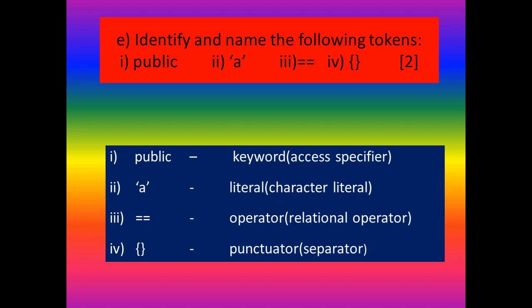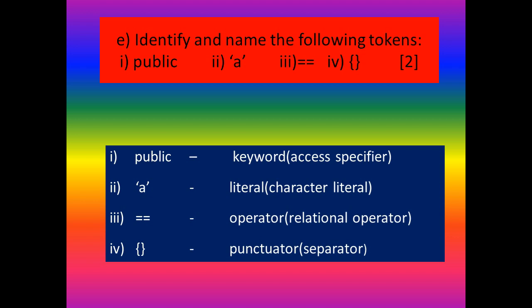Okay. Second one, within single inverted comma A. It's a character literal. You should mention it's a character literal. If they are giving double inverted comma, you should write the answer as string literal. But here we have only single inverted comma and a single character. Then we can write the answer as character literal.